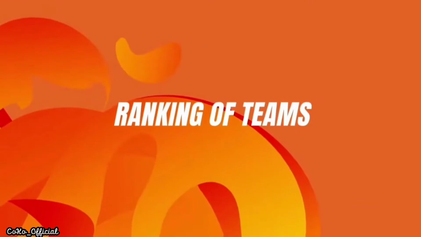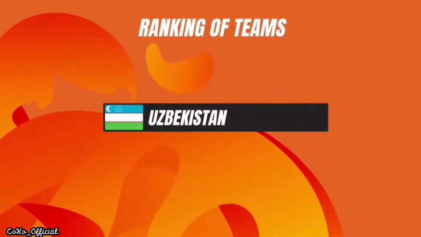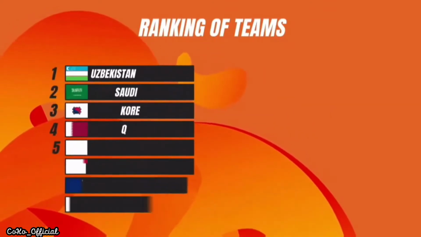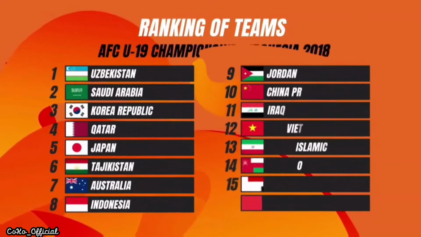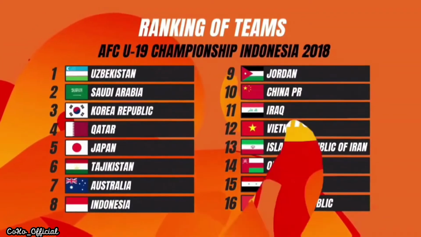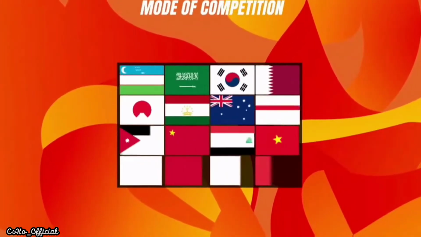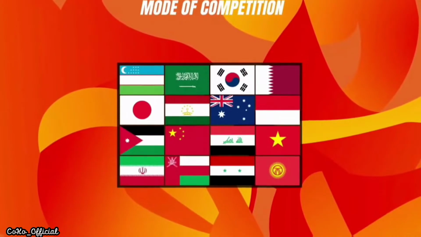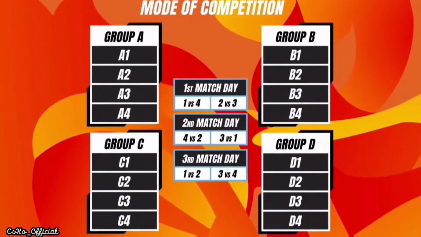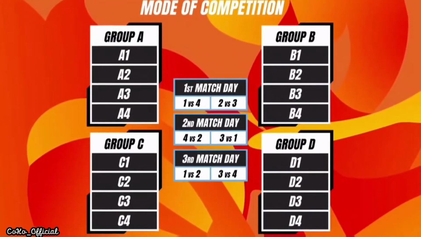Ranking of teams. As the host association, Uzbekistan shall be placed as the top-seeded team, followed by the AFC Under-19 Championship Indonesia 2018 team ranking. Mode of competition. The 16 teams will be divided into 4 groups of 4 teams, and each group shall play a 1-round league format, where each team in the group shall play 1 match against every other team.